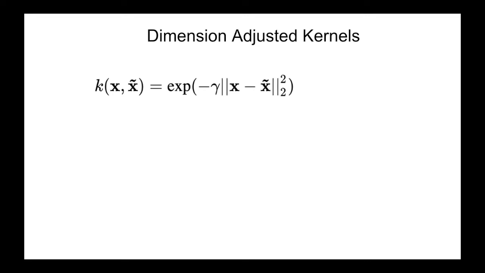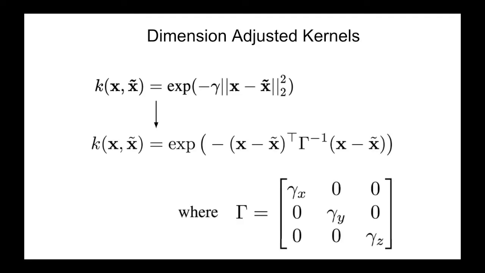As mentioned earlier, gamma in our kernel equation is a hyperparameter that controls the sensitivity of the similarity metric. The larger gamma is, the more sensitive the kernel is to small differences in the inputs. The smaller gamma is, the better it is at capturing correlations over large areas. Therefore, if the nonlinear relationships between position and velocity change at different rates across the x, y, and z spatial axes, we may want to scale them differently when applying our kernel functions. In order to do this, we can use a hyperparameter matrix of gamma values, and so select different gamma values to be applied to the x, y, and z components of the position inputs when creating our high-dimensional features.